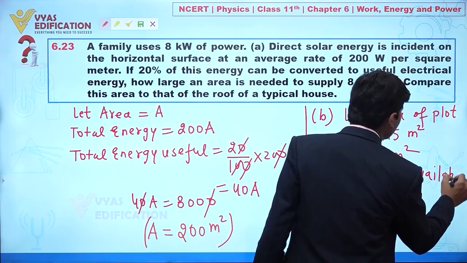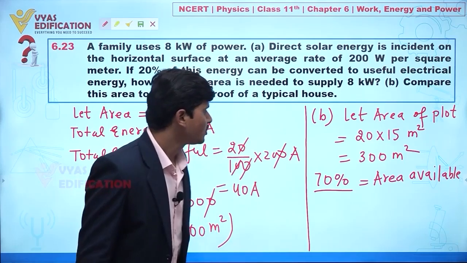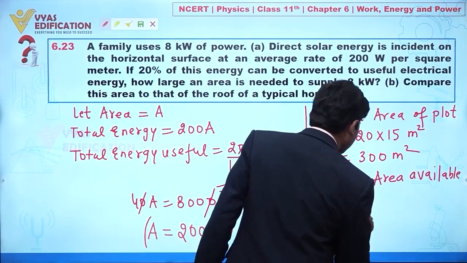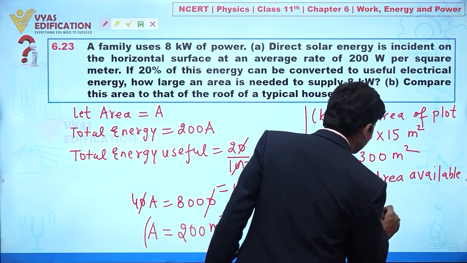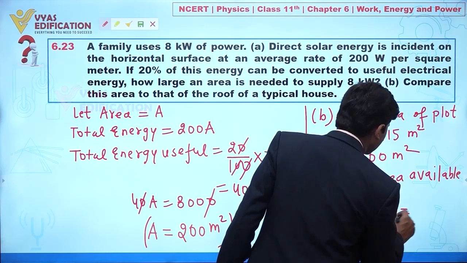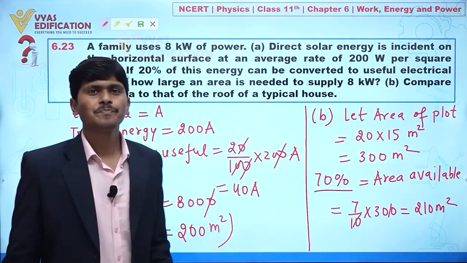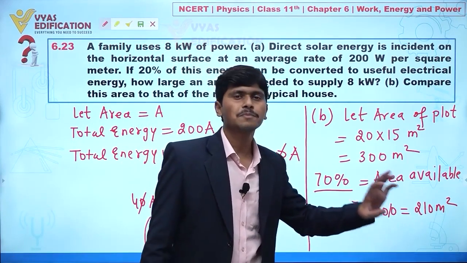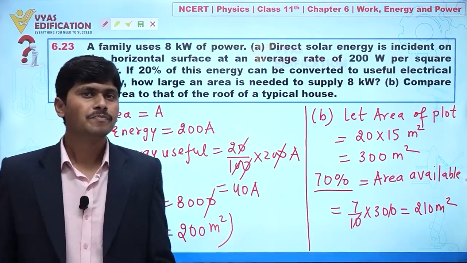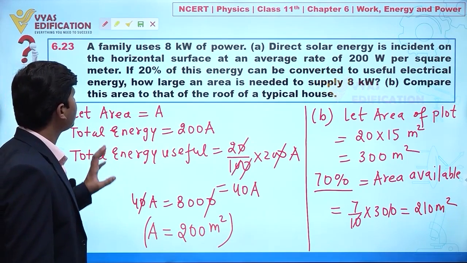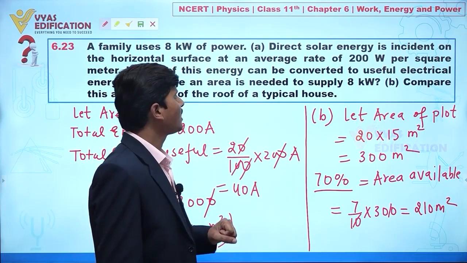I am just taking for example. Clear? So 70% of total area, it means I can say 7 by 10 into 300, and this is equal to 210 meter square. Clear? So for a typical house, let's suppose this is the area that is available. Now in this question it is asking, compare this area to roof of a typical house.